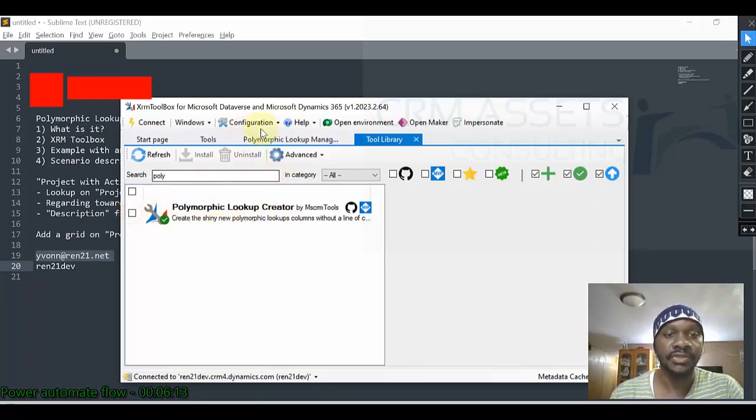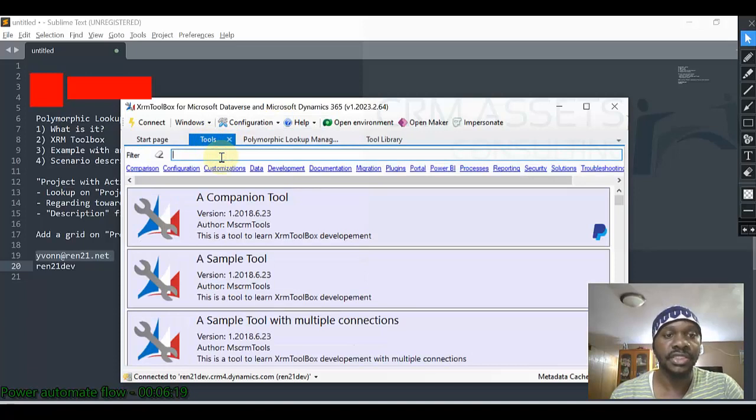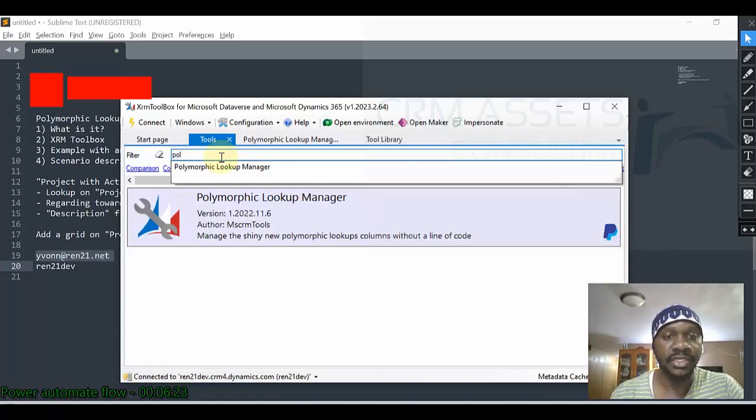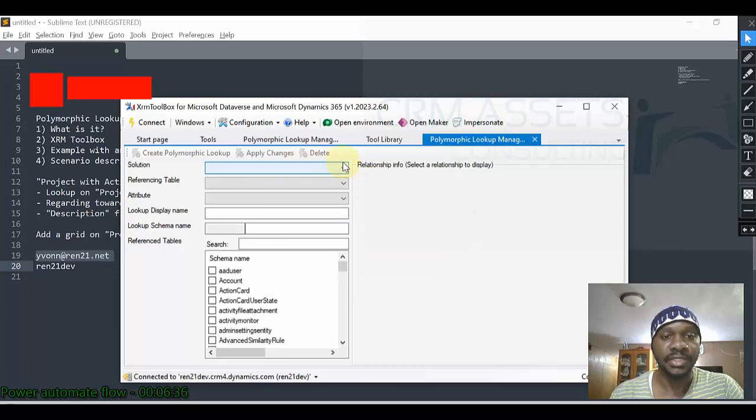So then you can go on tools. These are the installed tools. I look for polymorphic lookup manager. I click on it, and it is loading metadata, as you can see. Then I will select the solution. This is the solution. I will select referencing table.